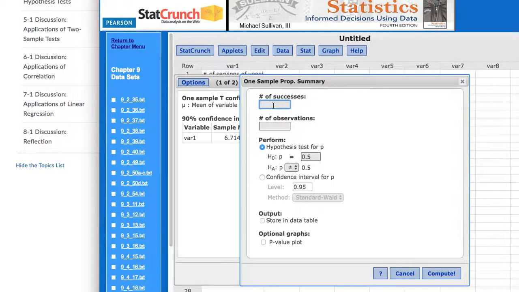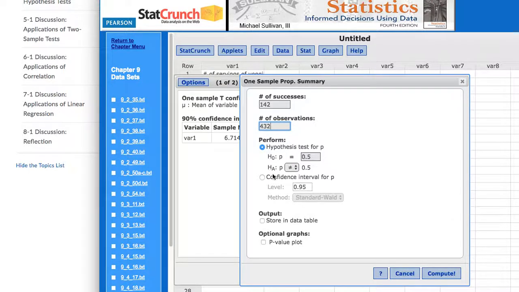So the number of successes, I think it was 142 out of 432. I may be slightly off. So 142 successes, that means 142 people that were surveyed had SUVs out of 432 that were surveyed in total.